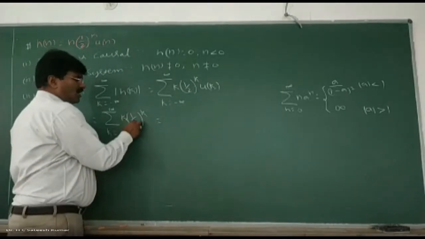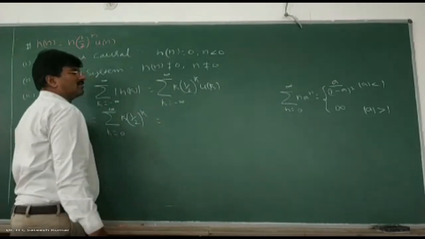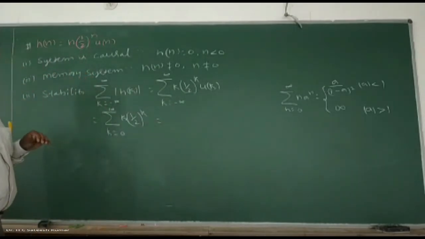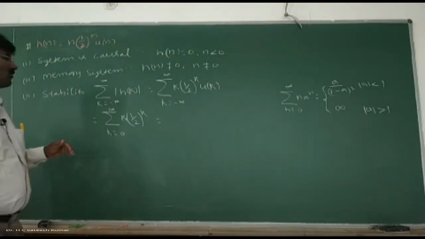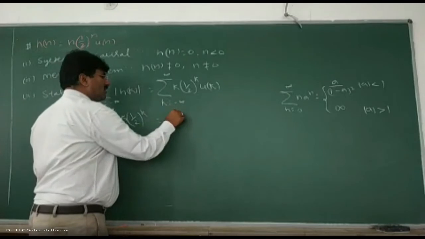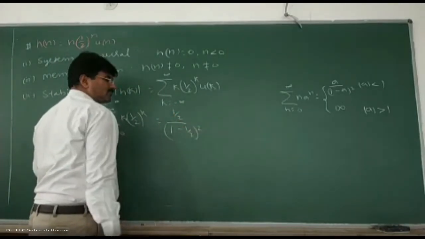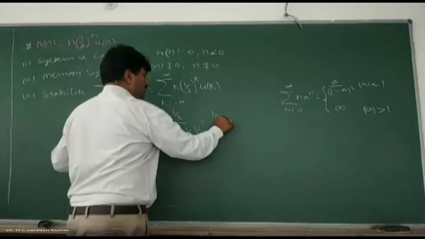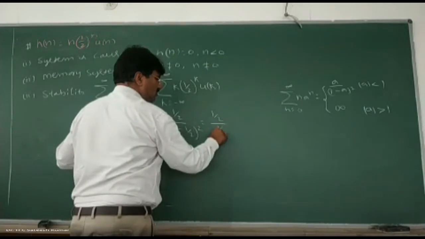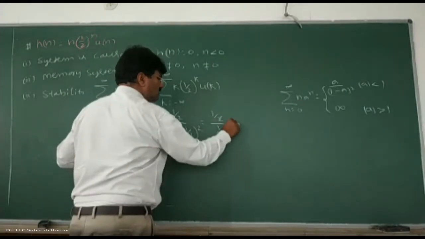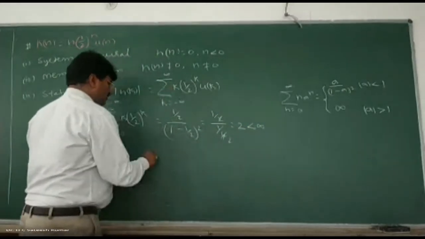So what is the value of a? Half. Half is less than 1. Therefore, you can write k into half to the power of k, which is nothing but half divided by (1 minus half) whole square. 1 by 2 divided by, 1 minus 1 by 2 is 1 by 2, and 1 by 2 whole square is 1 by 4. And this is 2 times. This becomes equal to 2, which is less than infinity. The system is stable.